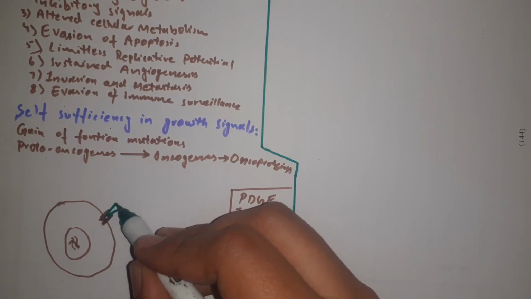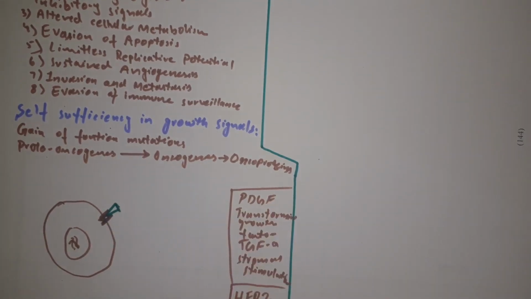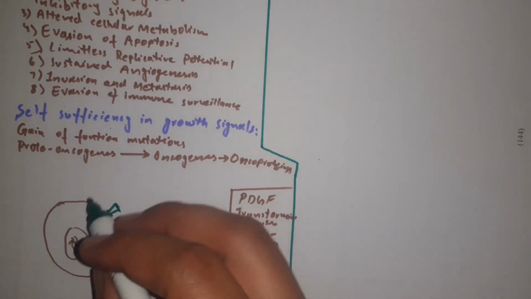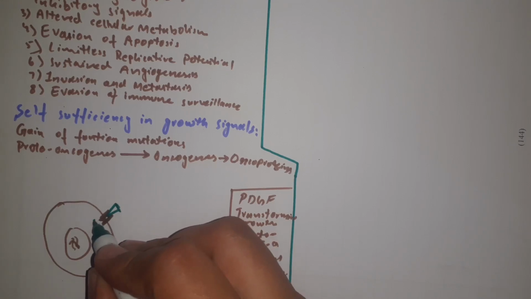It binds here, and its binding leads to a downward cascade of signaling, and different signaling molecules are produced.